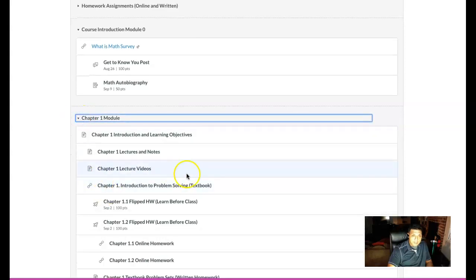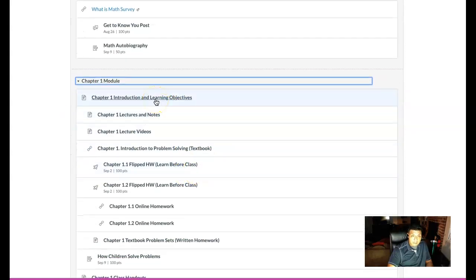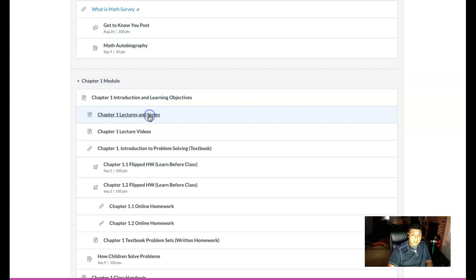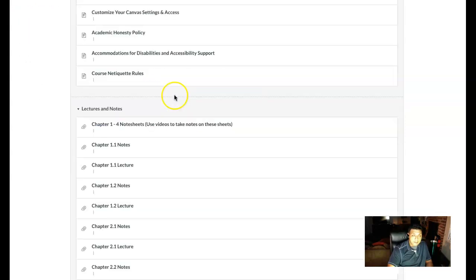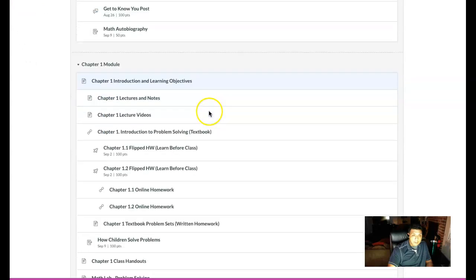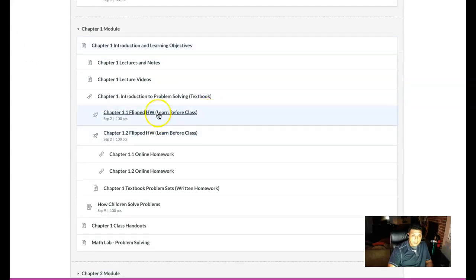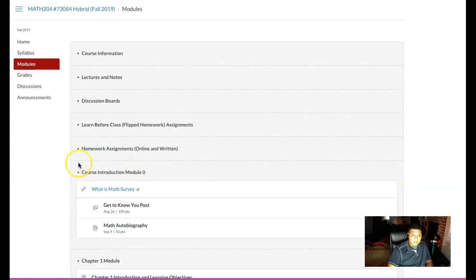If you pay attention to the modules, you have your learning objectives and an introduction. The lecture notes are also here, and the PowerPoint, so you have access there. The flipped assignments are posted here, so you know what you need to complete by when, and then the online homework associated with the textbook homework and any other assignments. Just be mindful of that and start going through this material as soon as possible.